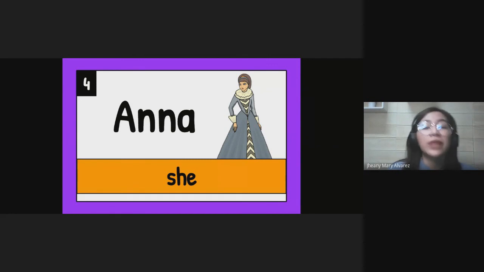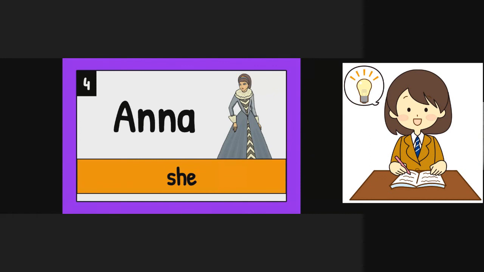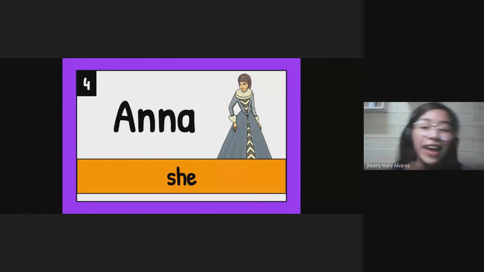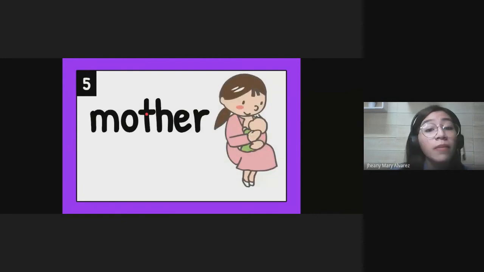All right? Okay, so everybody, let's now go to the last question. It's already the last question. This is the tiebreaker. So whoever wins this will win. So girls, rather queens and kings, let's do our best. Let's raise our hand as quickly as we can. Number 5 is a mother, your mom. Is your mom a she, a he, or an it? Ready? Hands under your chin and go.